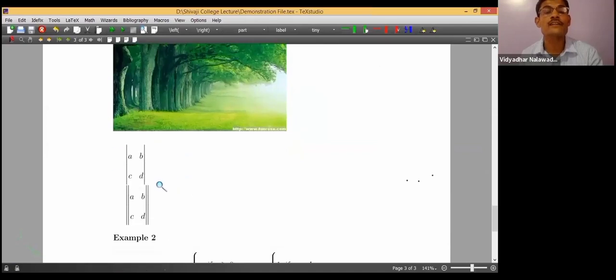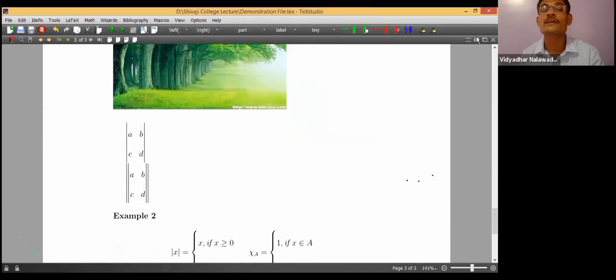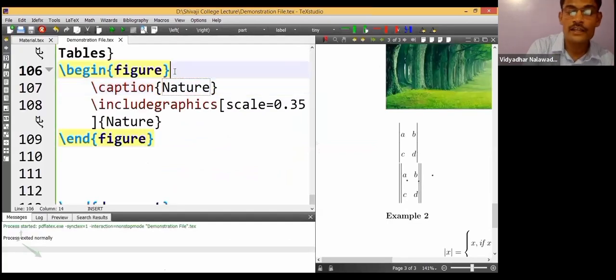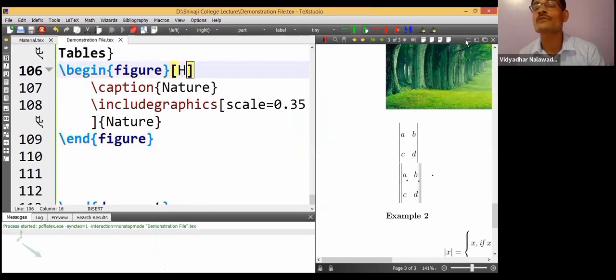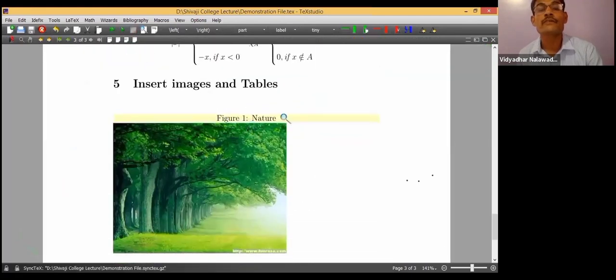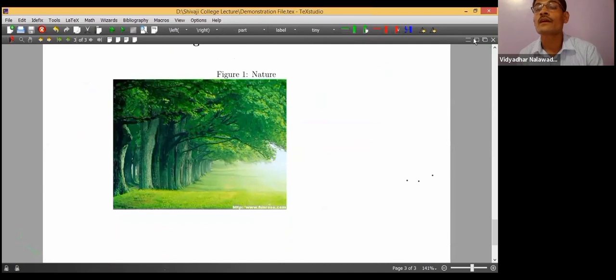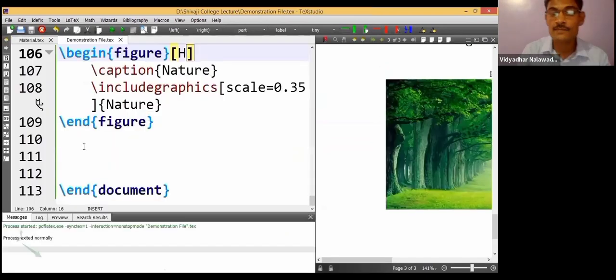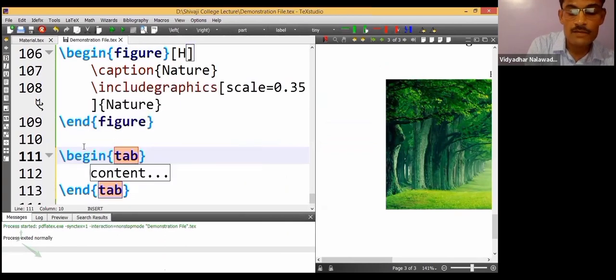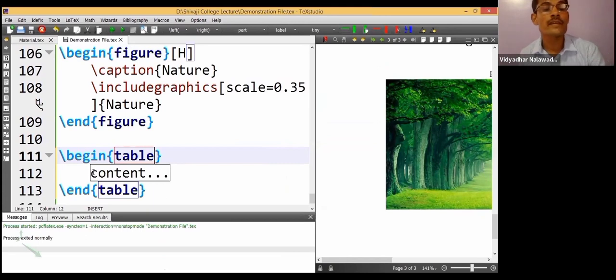Now the figure has appeared anywhere in the document. Before example 2, I have to take care that it appears in the right place. So after begin figure, in square brackets I will type H. H means it should appear at the same place where we wish it to appear. It has appeared in the same place: Figure 1, nature.